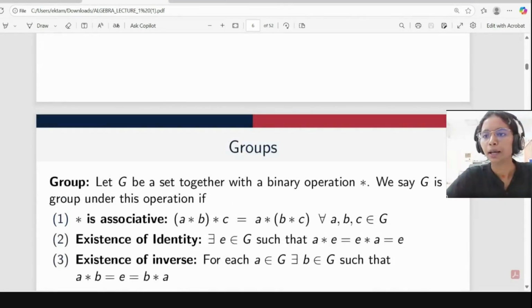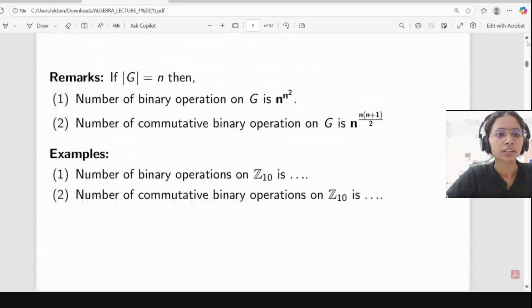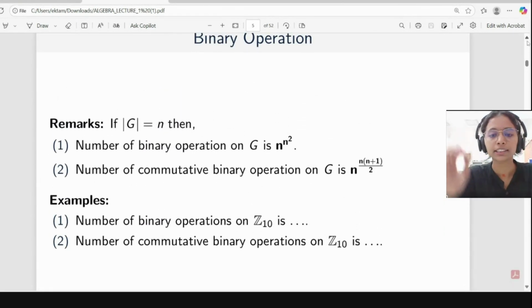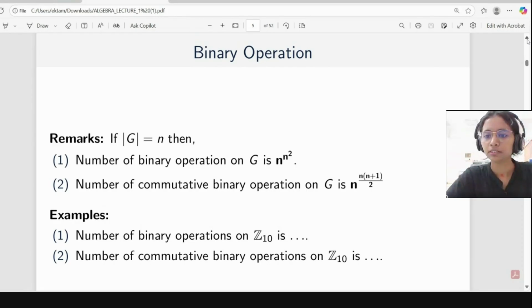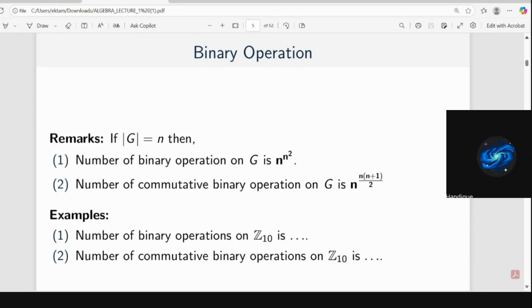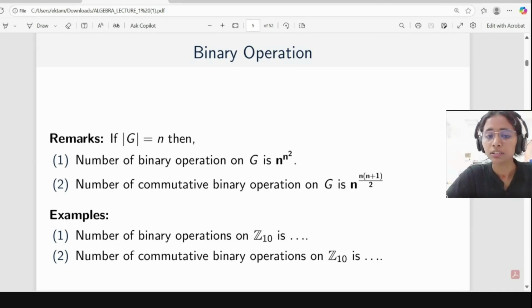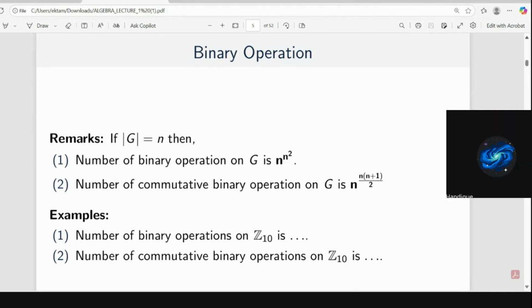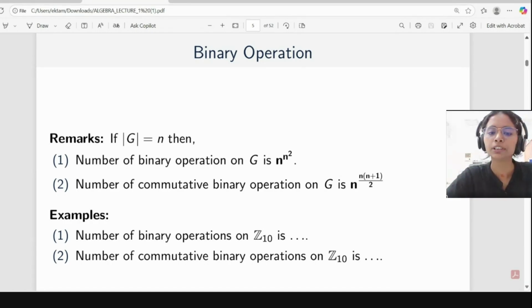So these are some examples. What is the number of binary operations on Z10? Everyone is familiar with Z10, meaning Zn. Addition modulo 10 on integers. Here Z10 is 0 to 9.